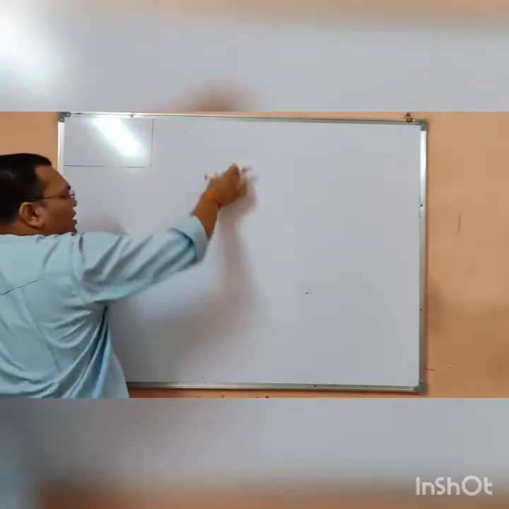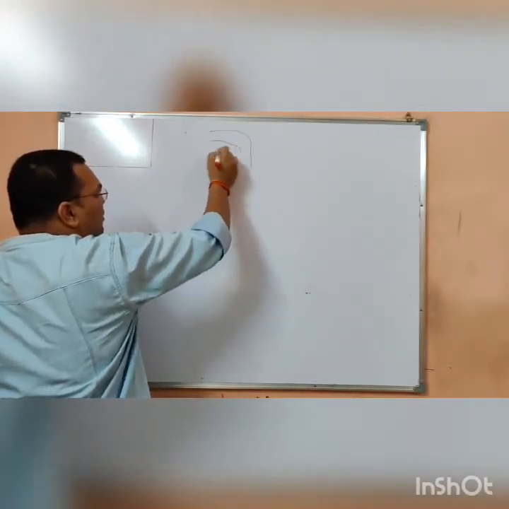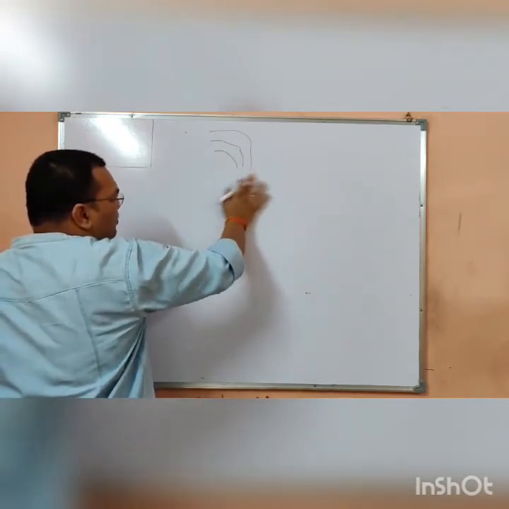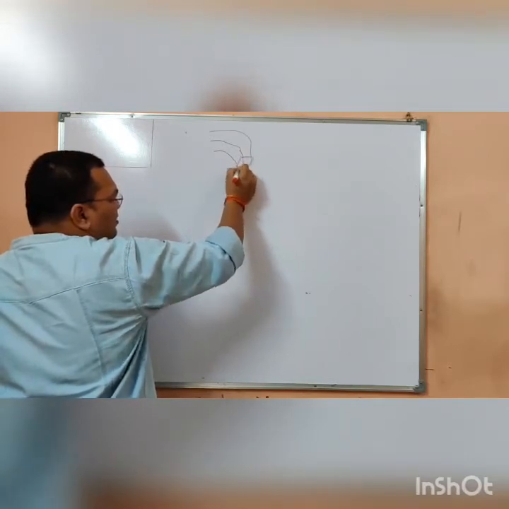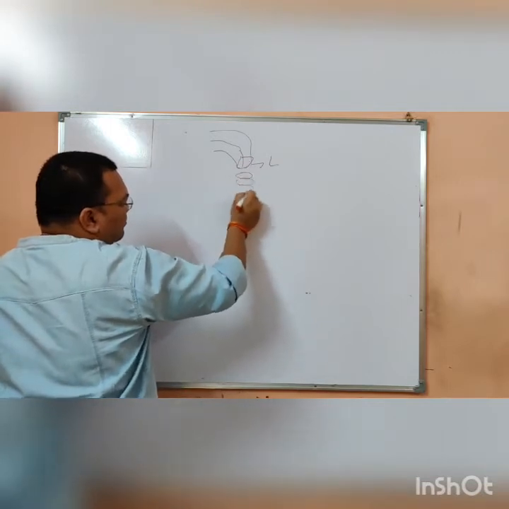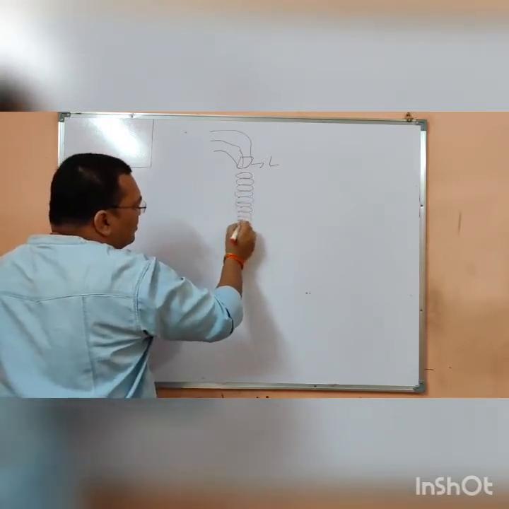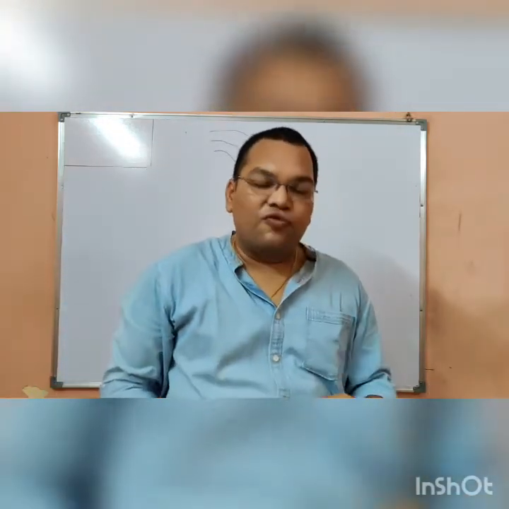Now after the larynx, for example, just see, this one is the larynx. This is the trachea, or in the general language, we are saying it is a windpipe also.